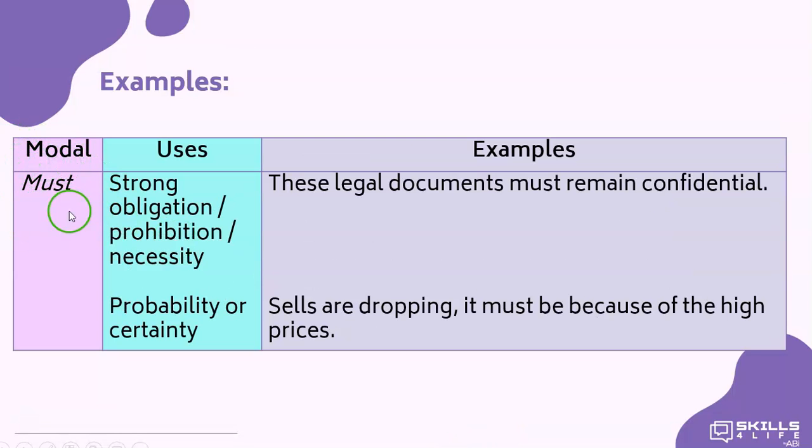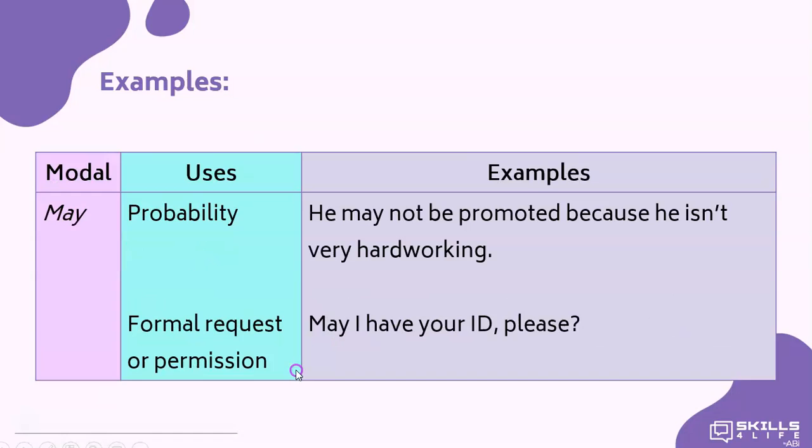Let's study the modal must. We use must to talk about a strong obligation, prohibition, or necessity. These legal documents must remain confidential. And also to talk about probability or certainty. Sales are dropping. It must be because of the high prices. The modal verb may. We use it to talk about probability as well. He may not be promoted because he isn't very hardworking. Also, formal requests or permission. May I have your ID, please?